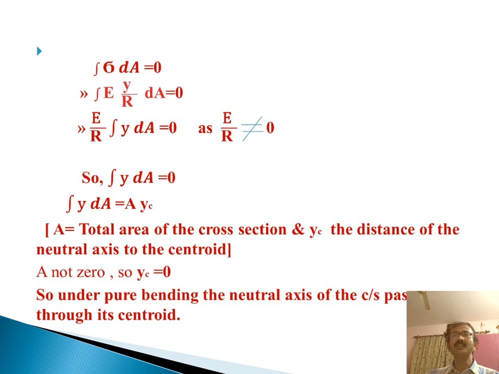Integration of y dA is nothing but A into yc. A is the total area of the cross section, so it is not equal to 0. That is why yc is 0. So under pure bending, the neutral axis of the cross section passes through the centroid.